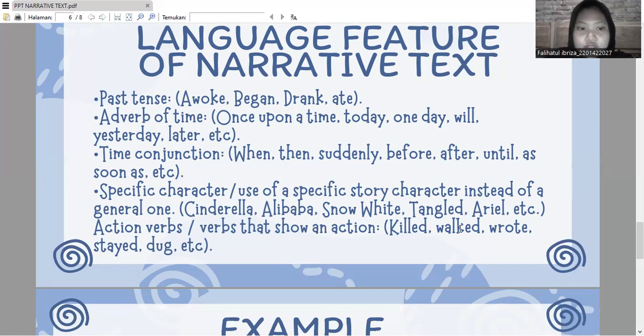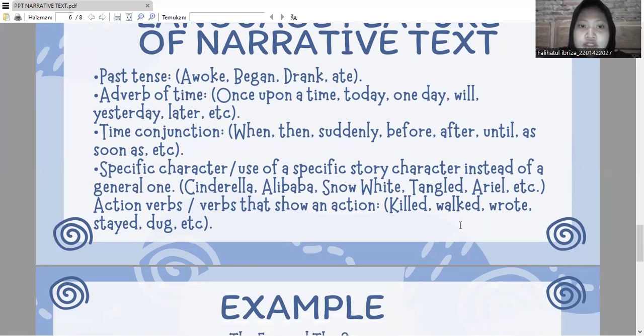And the third is time conjunction, for example when, then, suddenly, before, after, until, as soon as, and etc.